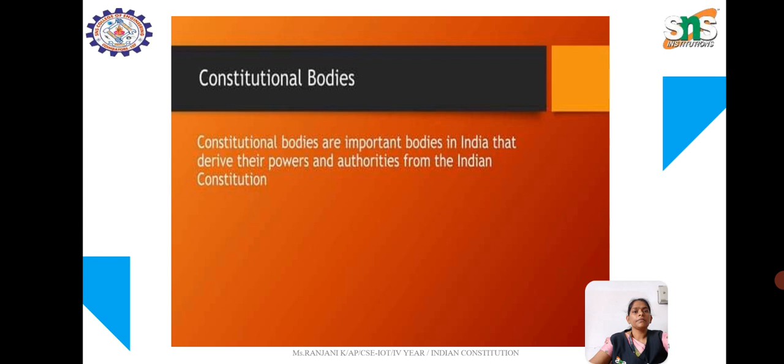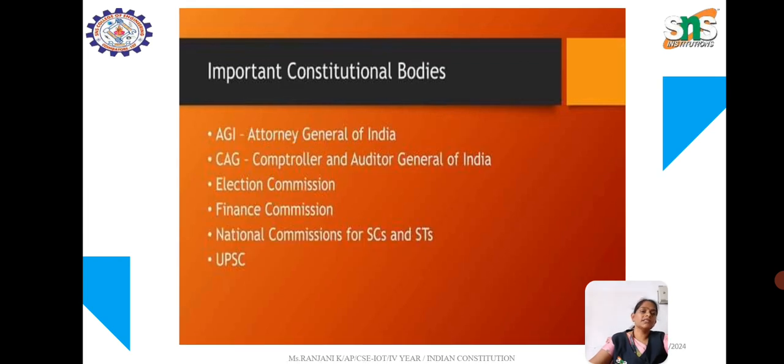Next, let us see the important constitutional bodies: the Attorney General of India, the Comptroller and Auditor General of India, the Election Commission, the Finance Commission, the National Commission for SCs and STs, and the UPSC. These are important constitutional bodies which follow certain rules and regulations and maintain the law of a government.